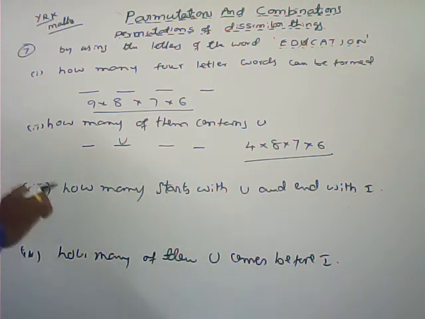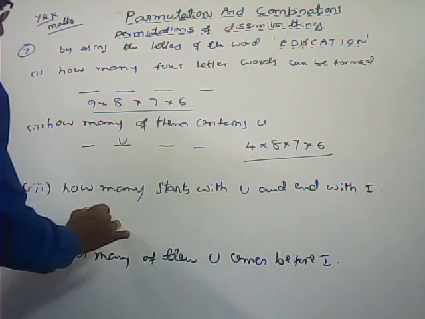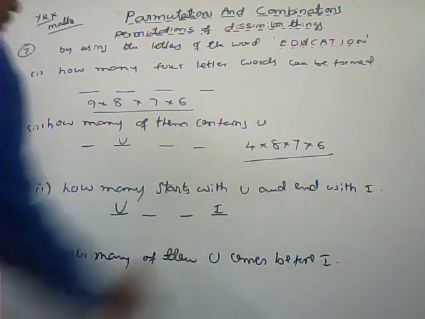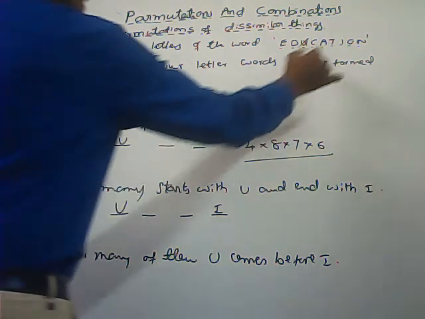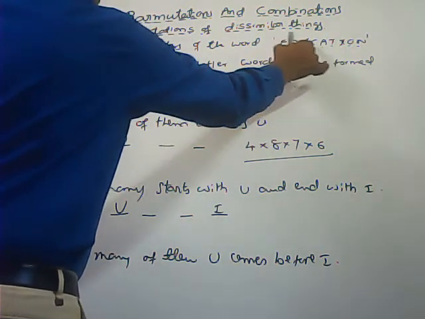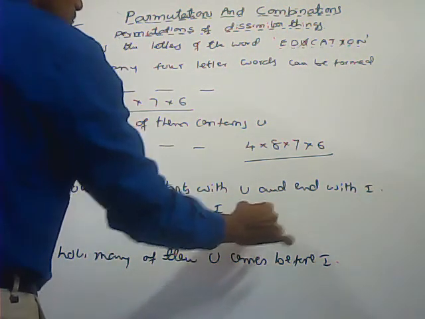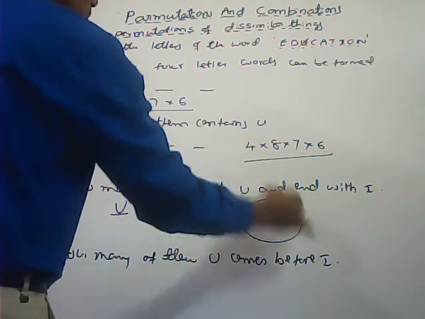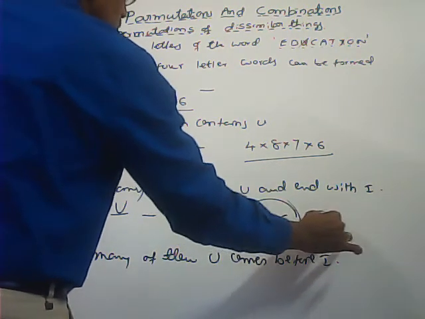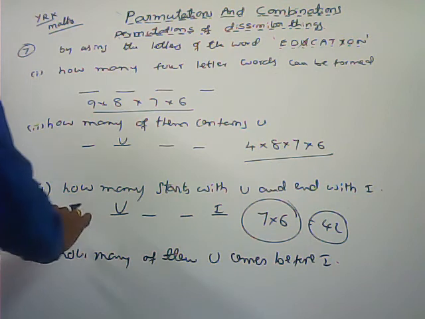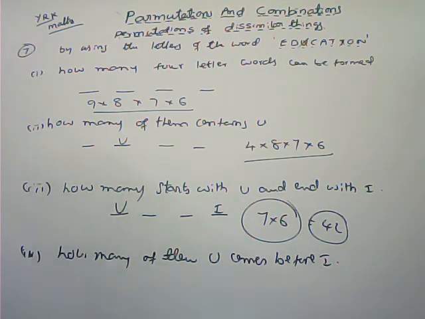Those are 4-letter words only. How many start with U and end with I? 1, 2, 3, 4. Starts with U and ends with I. So U and I are completed. 1, 2, 3, 4, 5, 6, 7 letters are there. So this one can be filled with any one of the 7 letters. This one can be filled in any one of the 6 letters. So the total number of ways is 42. The total number of 4-letter words is 42. In every arrangement, U occupies the first position and I occupies the last position.